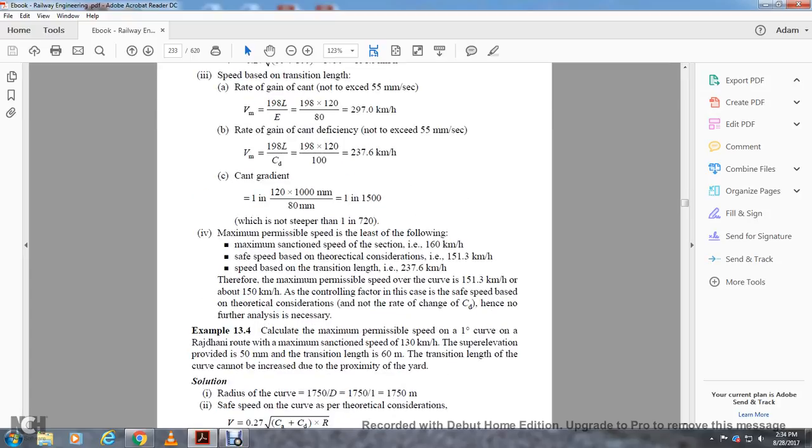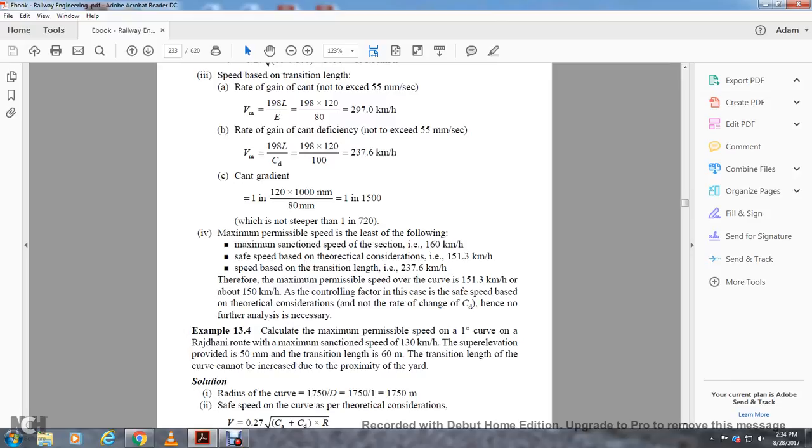The maximum permissible speed is the least of the following. Maximum sectional speed of the section is 160 kilometers an hour. Safe speed from theoretical consideration is 151.3 kilometers an hour. Speed based on transition length is 237.6 kilometers an hour. Therefore, the maximum speed over the curve is 151.3 kilometers an hour, or 150 kilometers an hour. The controlling factor is the safe speed from theoretical consideration, not the rate of change of cant deficiency, so no further analysis is necessary.